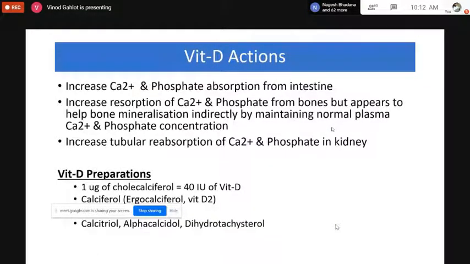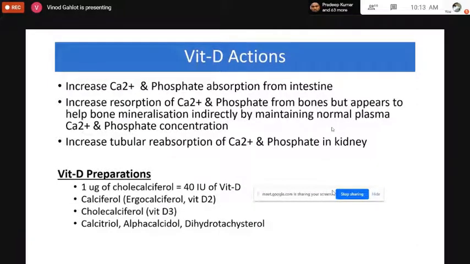They also increase the phosphate absorption from the intestines, and increase the reabsorption of calcium and phosphate from the bones, but appear to help bone mineralization indirectly by maintaining normal plasma calcium and phosphate concentration. So, vitamin D can do that. They increase the movement of calcium and phosphate from the bones, but they are actually maintaining the calcium deposition of these ions on the bone by maintaining the normal plasma concentration of both the calcium and the phosphate.